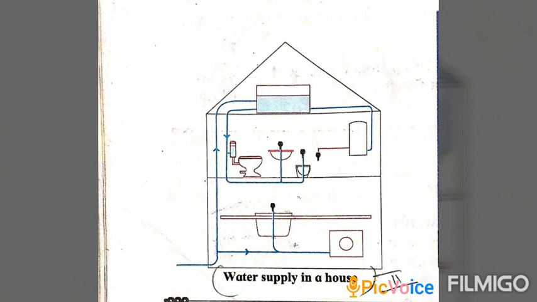Children, in the last session, that is in part 2, we have also done one activity to show water distribution. So, from one single tank, that is from one bottle, through the pipes, water can be supplied to many different parts.